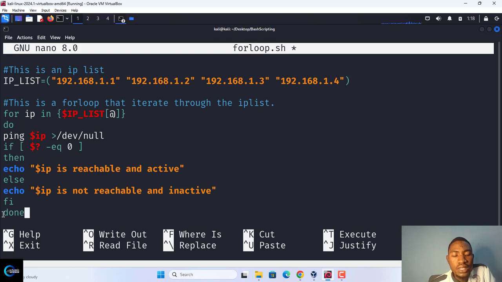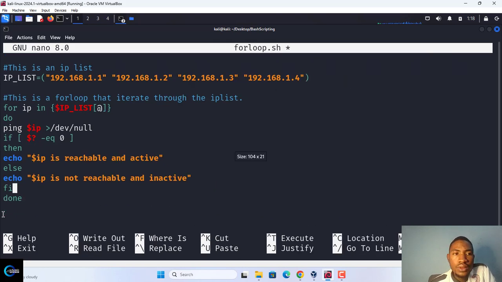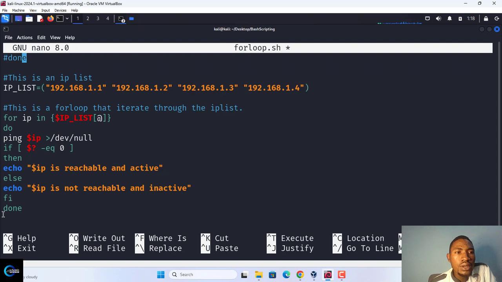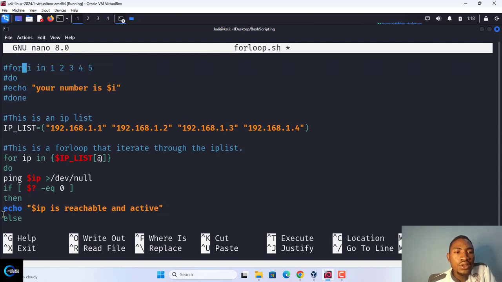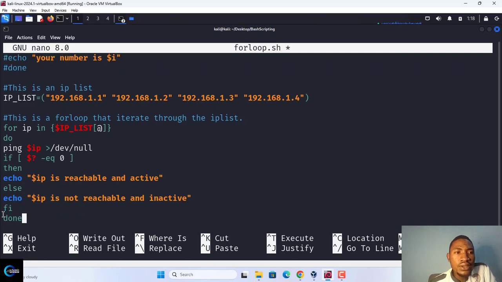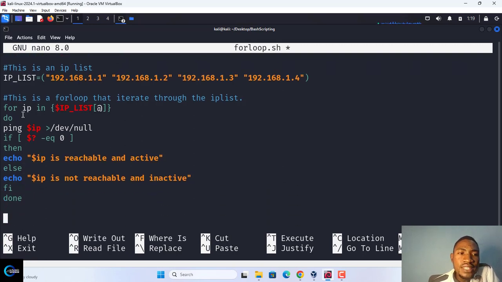The done is closing it. So it's inside. Let me increase it. Okay. So this if statement is inside the for loop. So that's why done is the one that covers it. Then you open the if statement, close it before, then close the for loop.